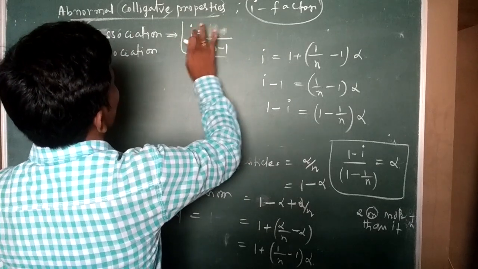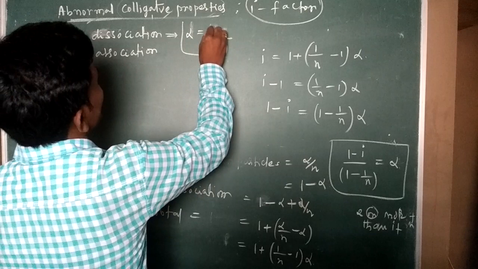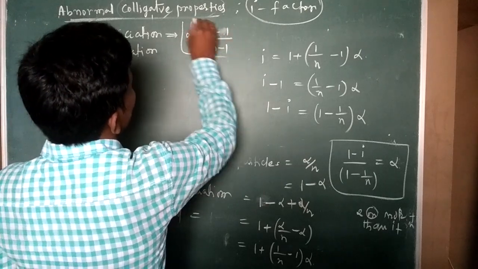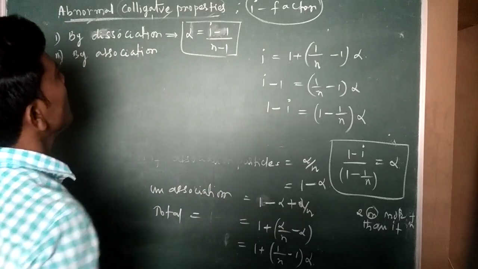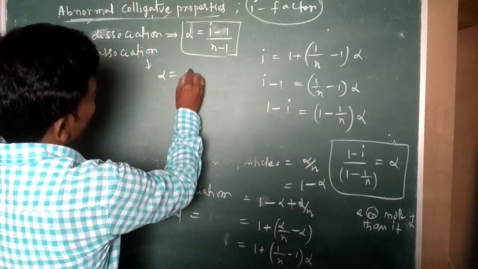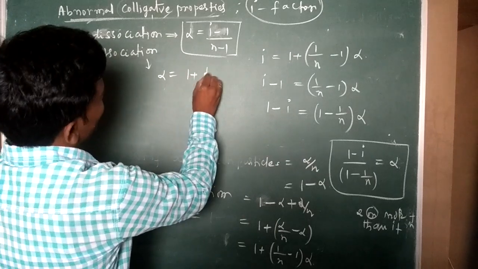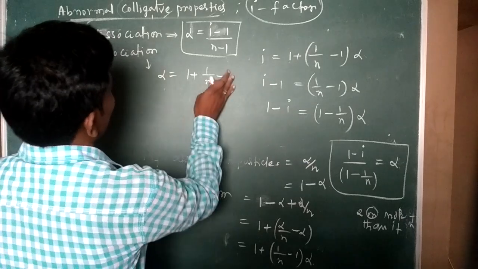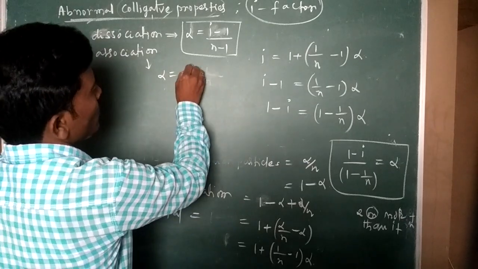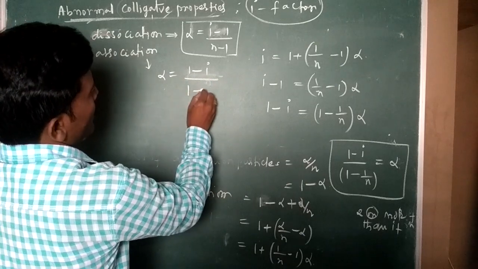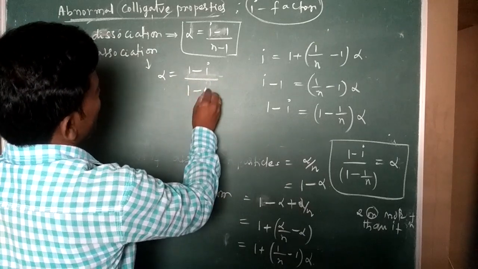For dissociation, alpha is equal to i minus 1 by n minus 1. For association, alpha is equal to 1 minus i by 1 minus 1 by n.